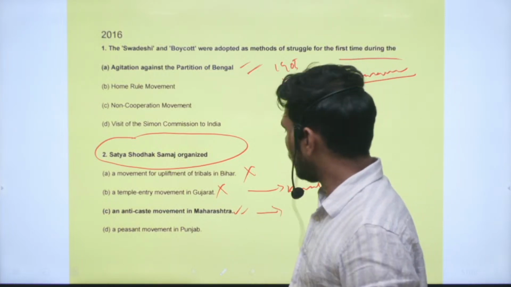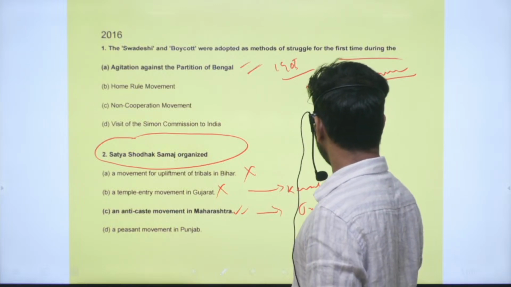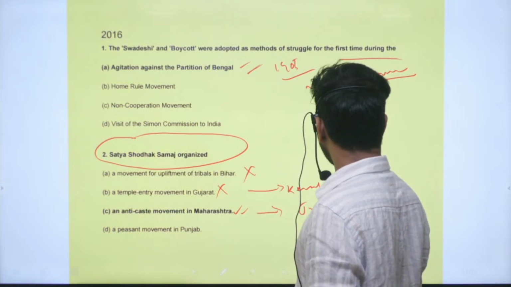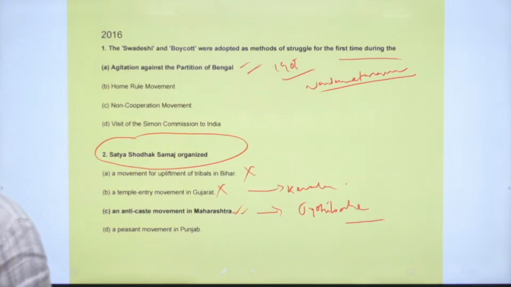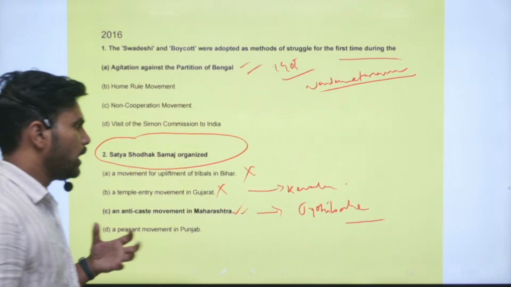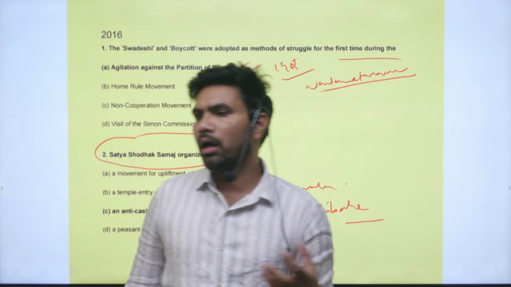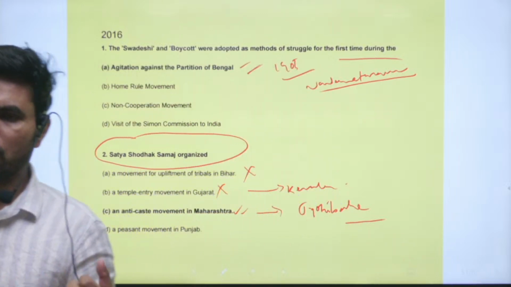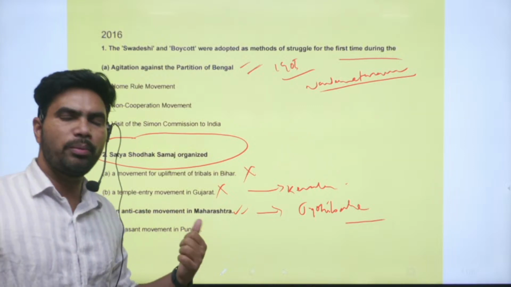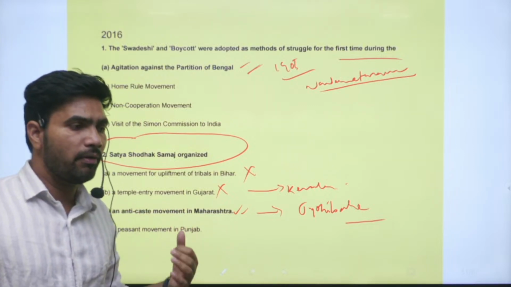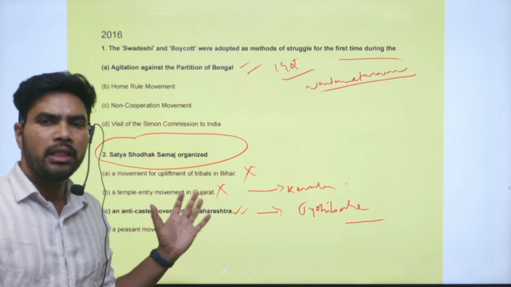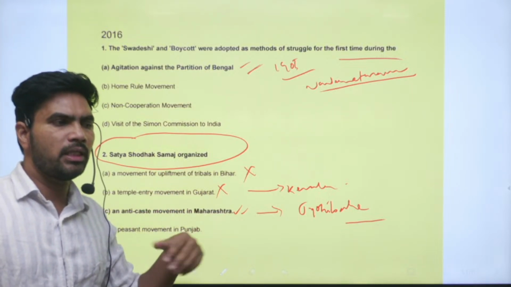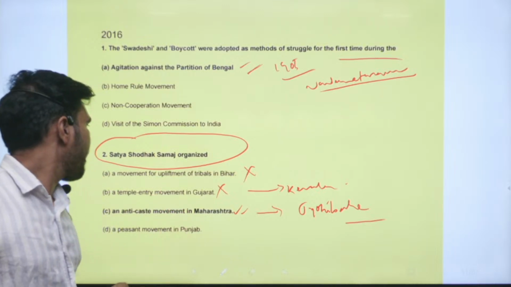So Jyotiba Phule, Mahatma Jyotiba Phule, started this movement. Try to know more about Jyotiba Phule and his wife Savitribai Phule. They were the front runners, or torch bearers, of the lower caste movements in South India, especially the Deccan area, Maharashtra, etc.